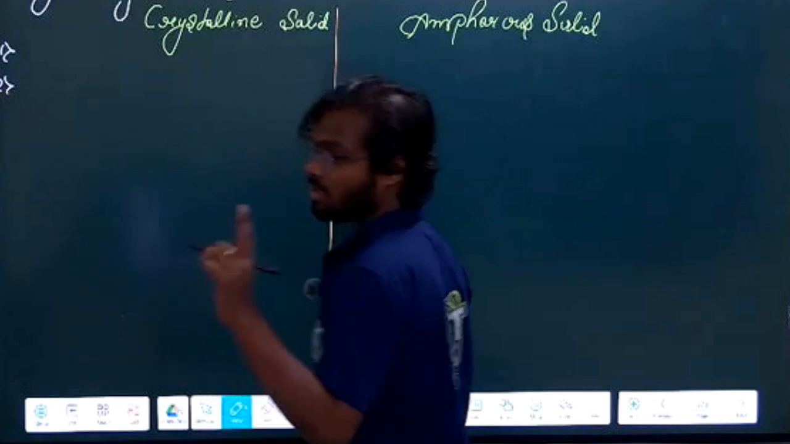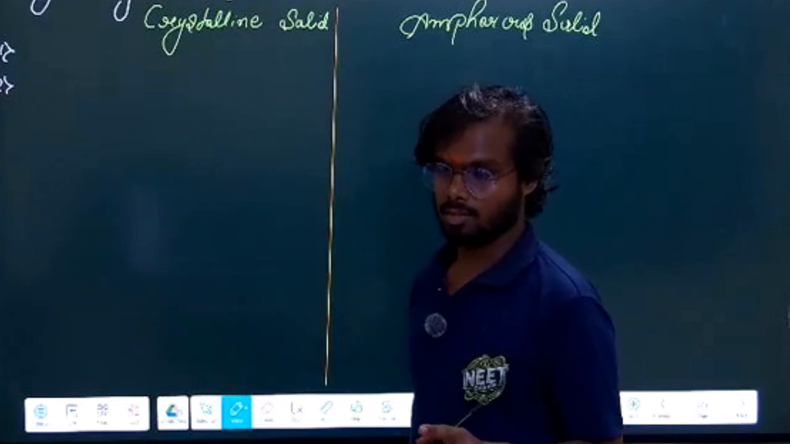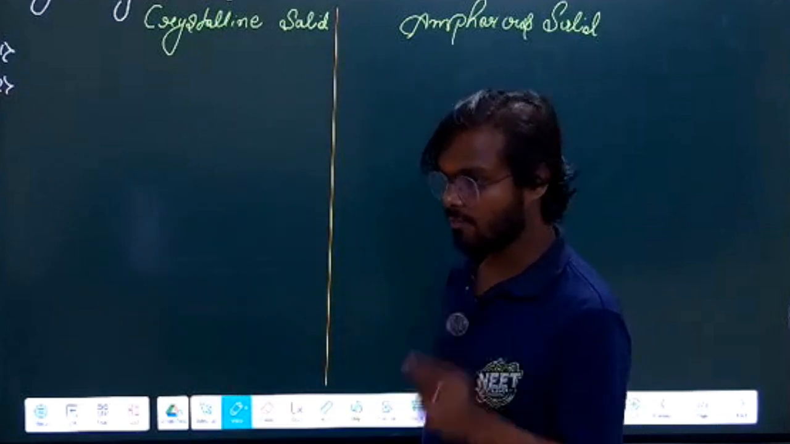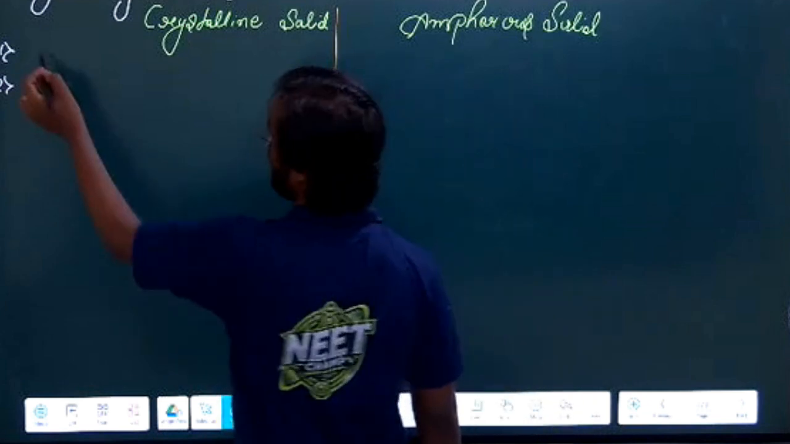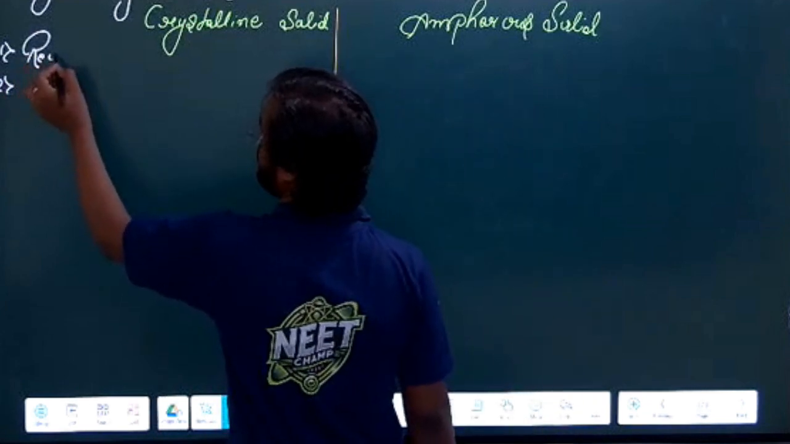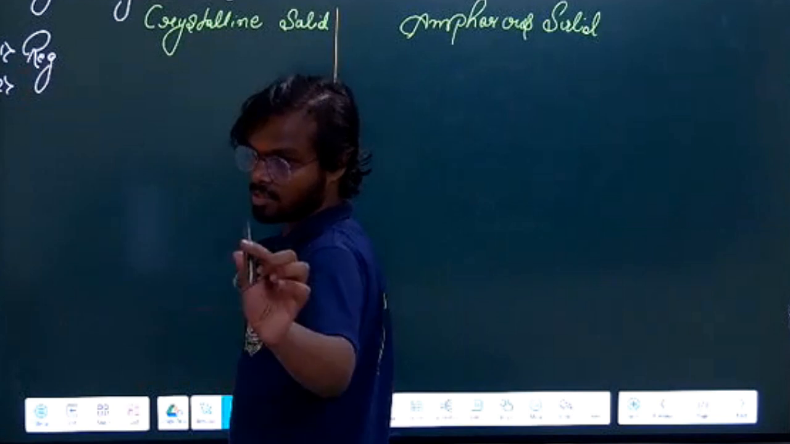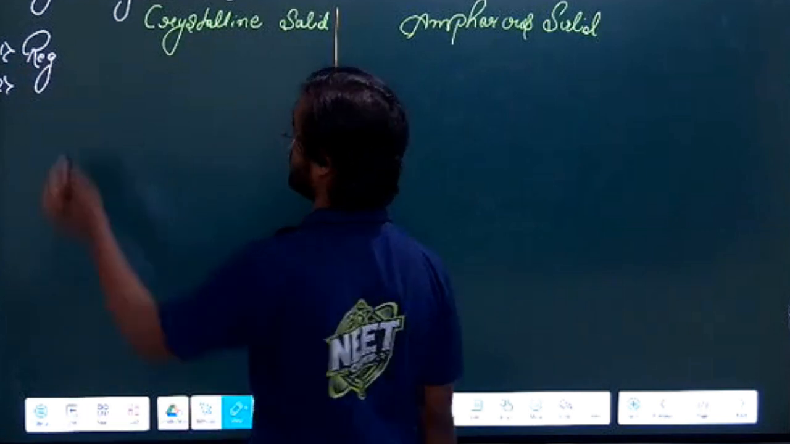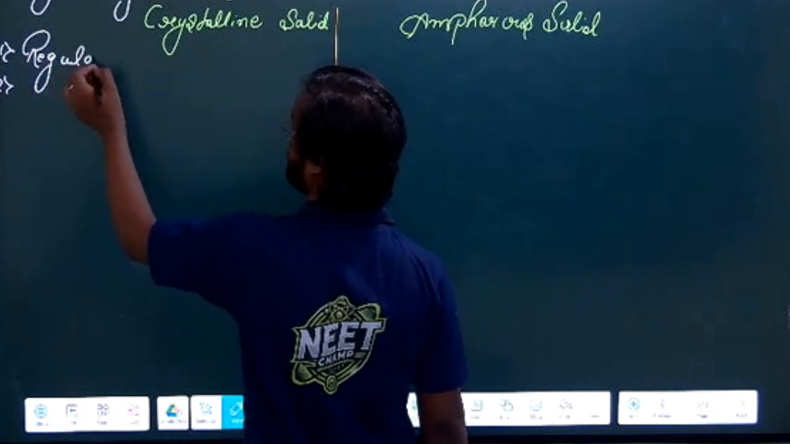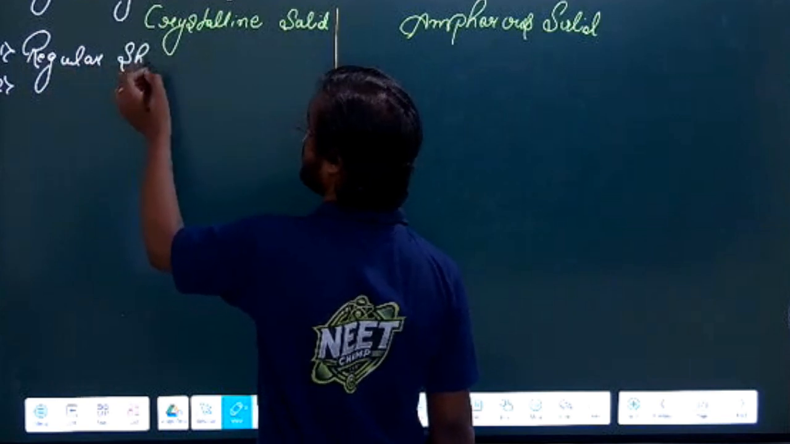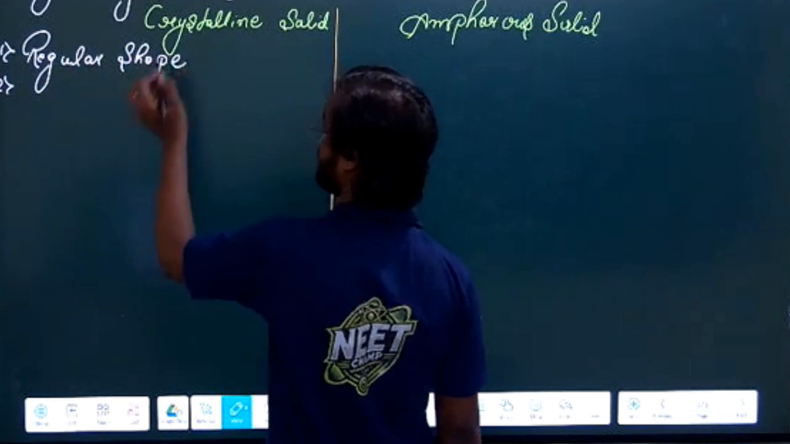So first thing, crystalline solids are the true solids. They are the real solids. So if they are real solids, the first thing is they will have a regular shape, okay? Because suppose this is a pen, this is a real solid, right? So it has a regular shape. First property is that it has a regular shape.